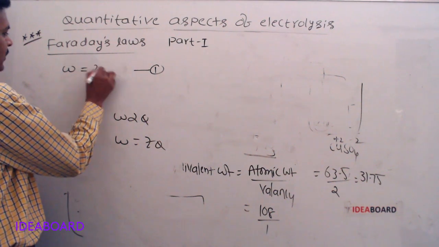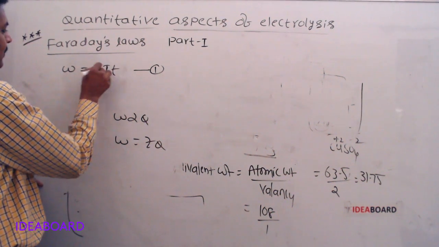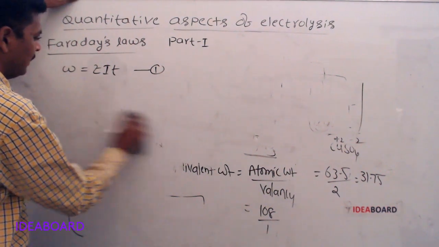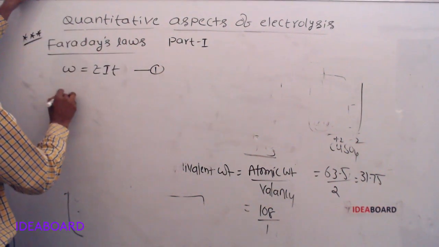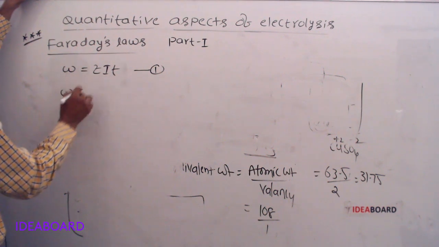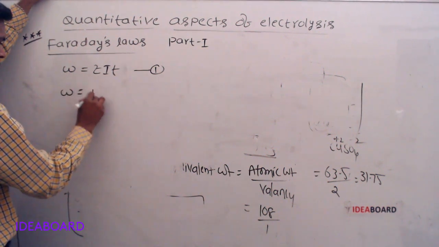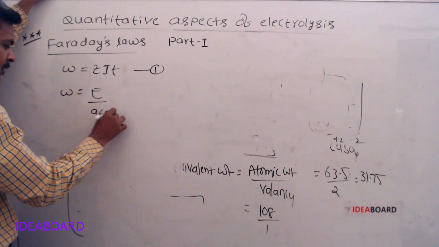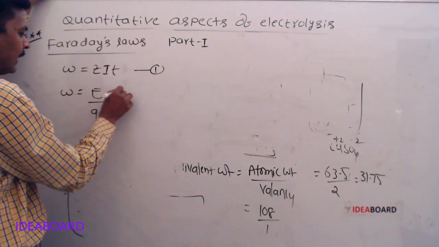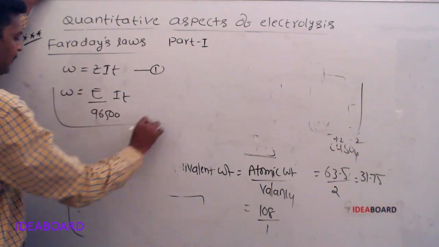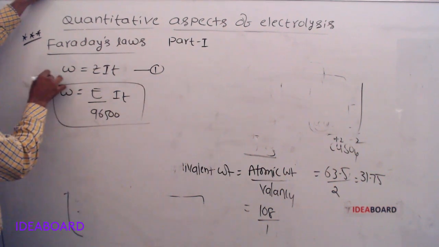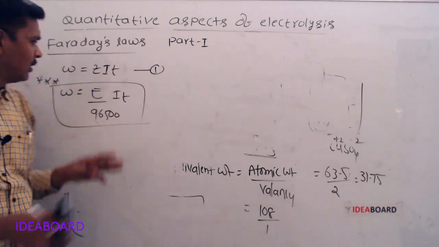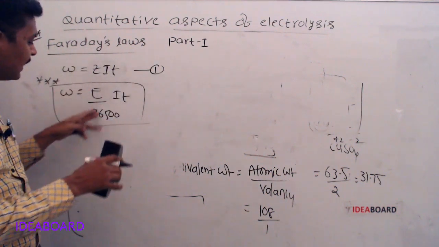W is equal to Z into IT. Next, from this I am writing W is equal to, instead of Z, I am writing E by 96500 into IT. This is a very important formula. W is equal to Z into IT, but this Z is equal to E by 96500.